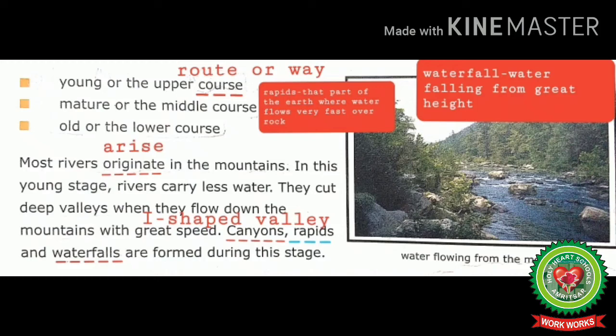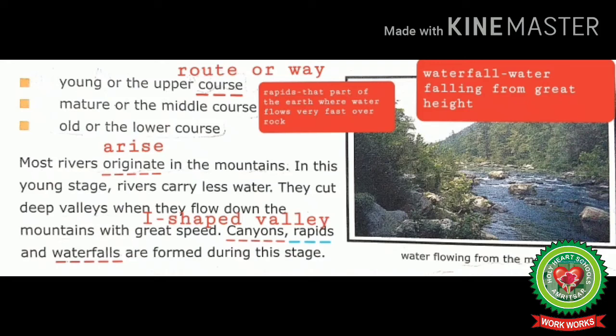In this young stage, rivers carry less water. They cut deep valleys when they flow down the mountains with great speed. Canyons, rapids, and waterfalls are formed during this stage.